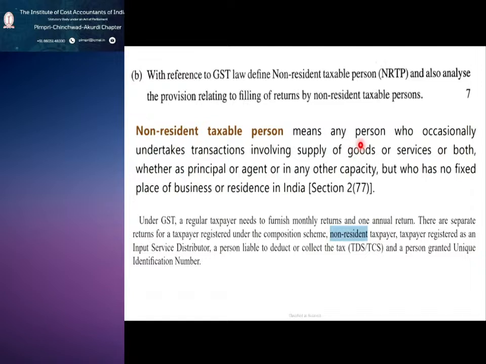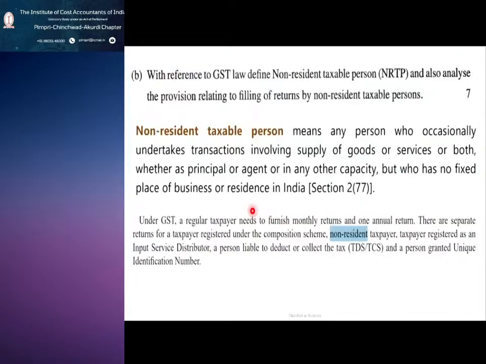Any person who occasionally undertakes transactions involving supply of goods or services or both, whether as principal or agent or in any other capacity, but has no fixed place of business or residence in India. You have to write this definition.